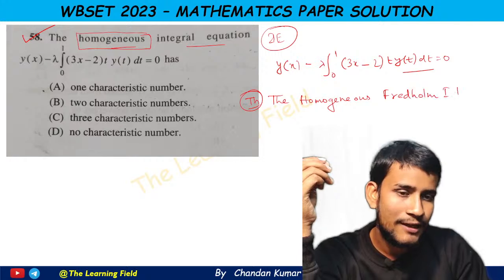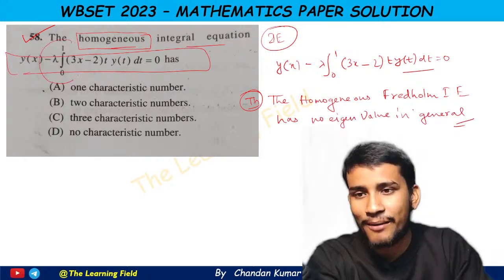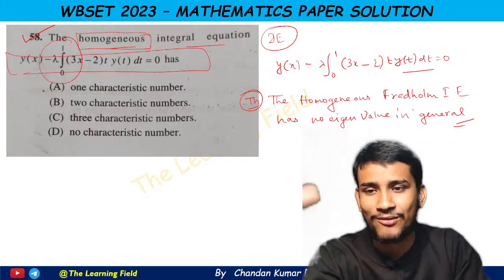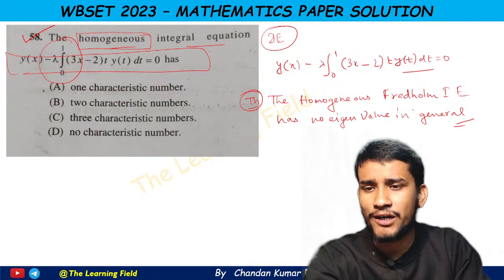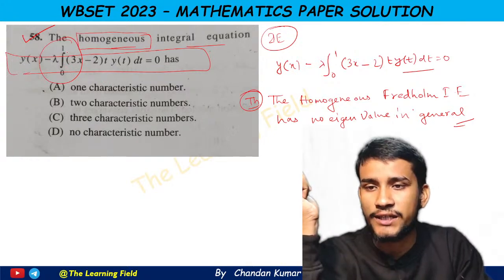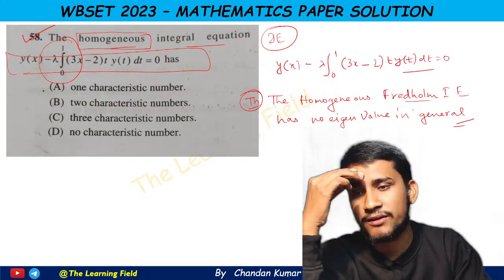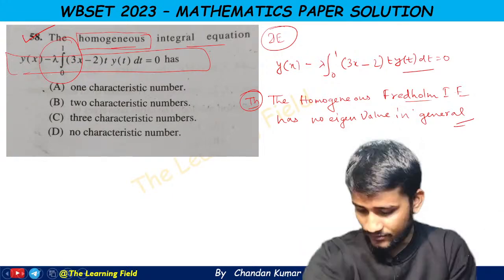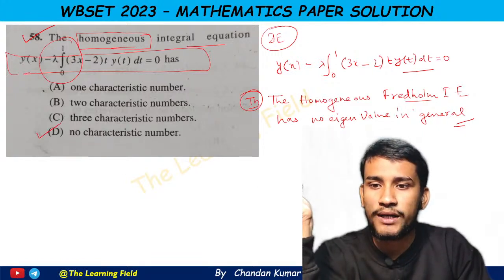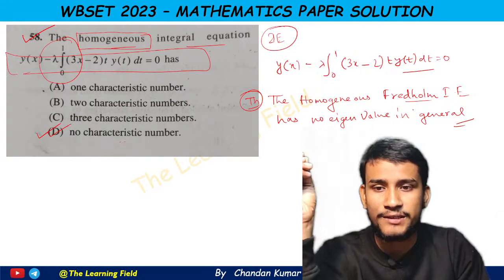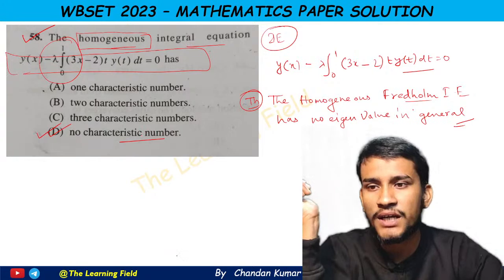You have to check whether this is a Fredholm integral equation or a Volterra integral equation. We all know that if the limits of the integration are constant, then it is a Fredholm integral equation, and if the limits of the integration are variable, then it is a Volterra integral equation. So it has no characteristic number. Characteristic number means characteristic value or eigenvalue. So this is the answer of the problem.